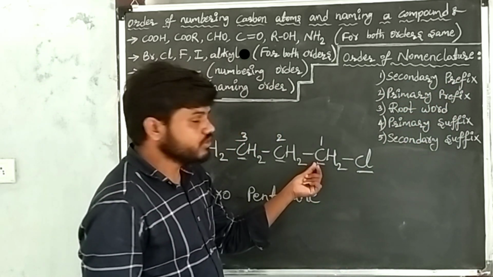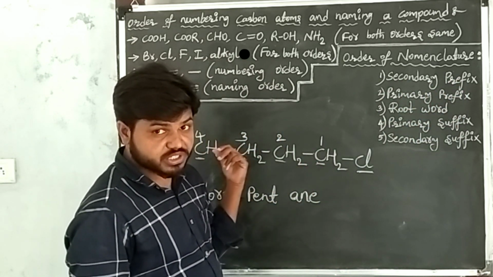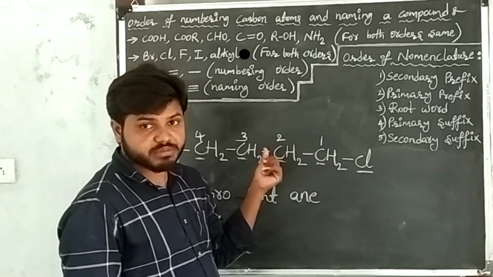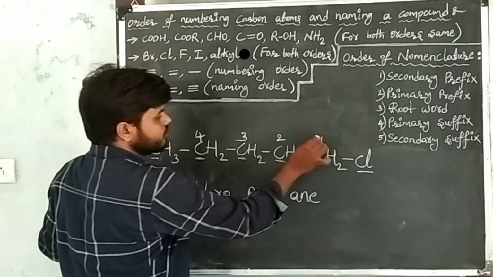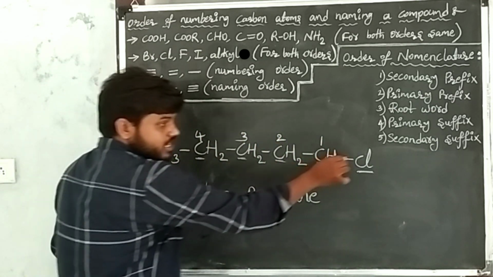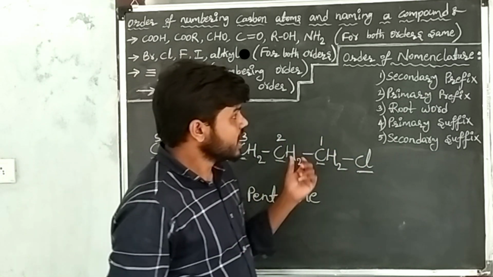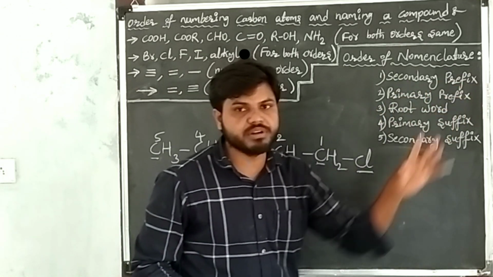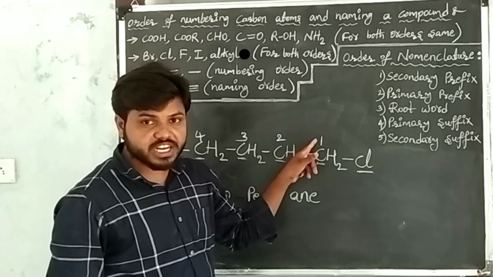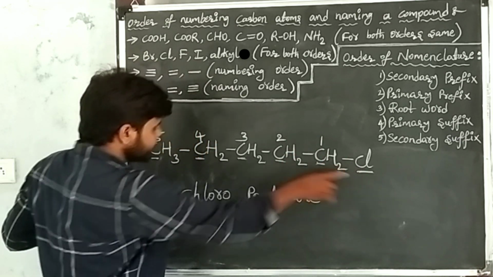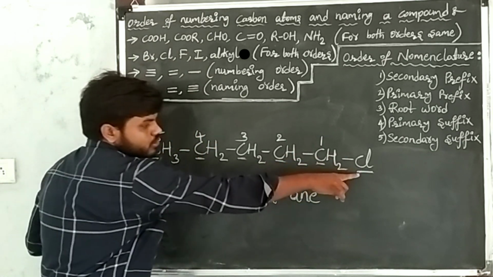Chlorine is the secondary prefix. First give the numbers to the carbon atoms in such a way that this chlorine should get the least number. That's why I started from the right side: 1, 2, 3, 4, 5. See here, chlorine is getting the first position, right? After giving numbers, write the secondary prefix. Secondary prefix here is chlorine. Write the position of the chlorine, which is 1.